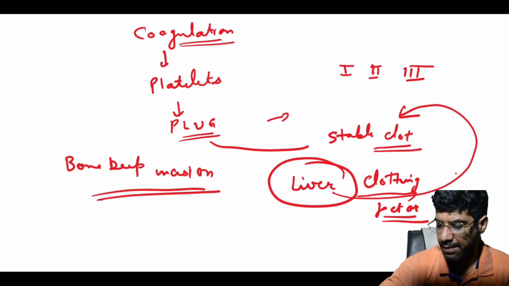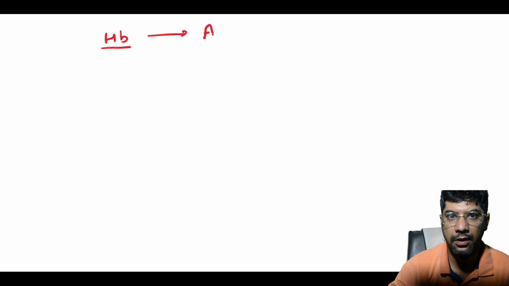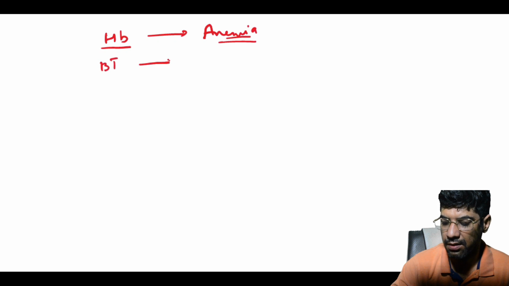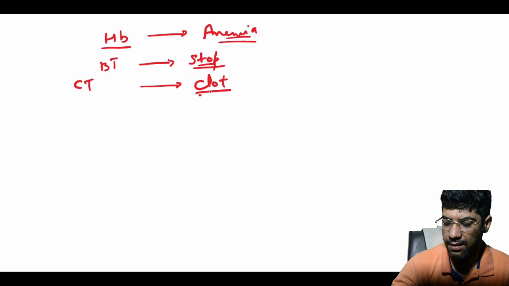First is the hemoglobin level to check for anemia, bleeding time to see how quickly small blood vessels stop bleeding, clotting time to check how long it takes for blood to clot, platelet count, since platelets are essential for blood clotting,